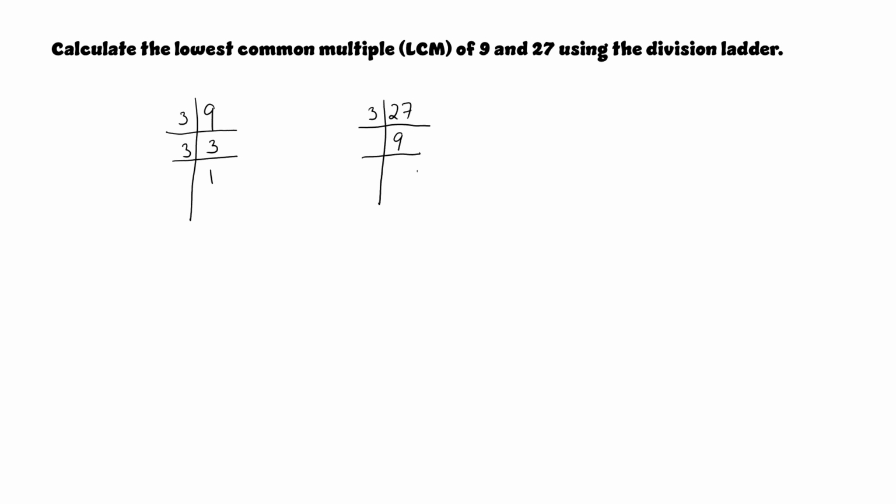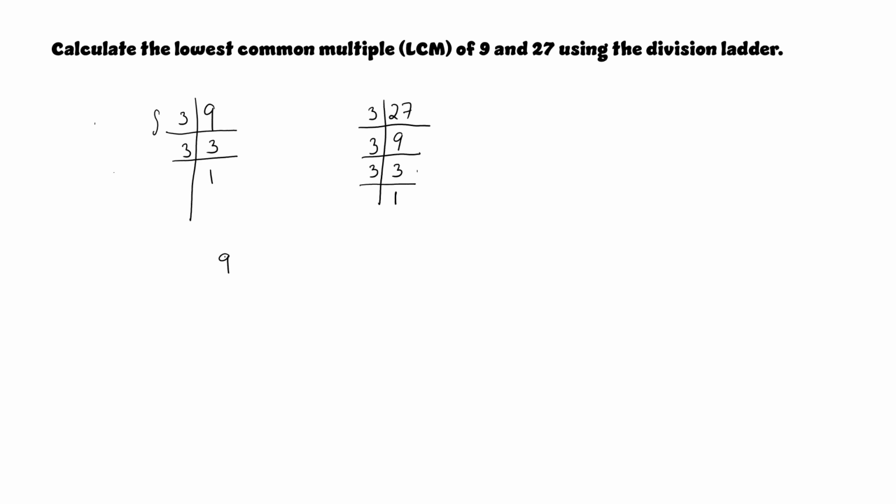And we're pretty much going to be repeating the same pattern that we did with 9. So 9 will be divided by 3. 3 divides into 9 3 times. 3 will be divided by 3. And 3 divides into itself once. So now that we have prime factorized both 9 and 27, I will be expressing both of these numbers as a product of its prime factors.